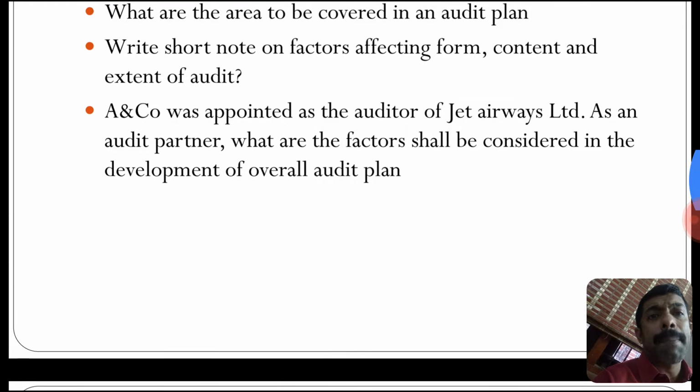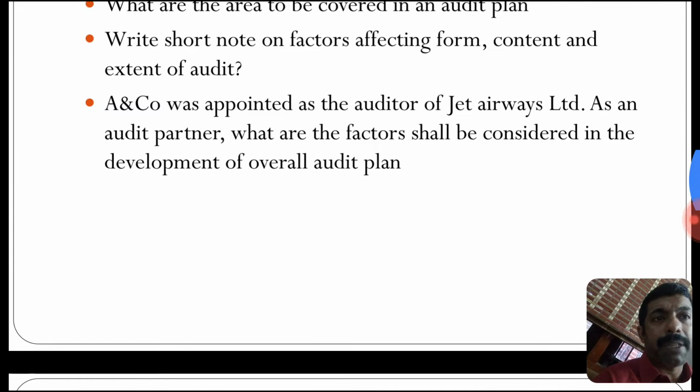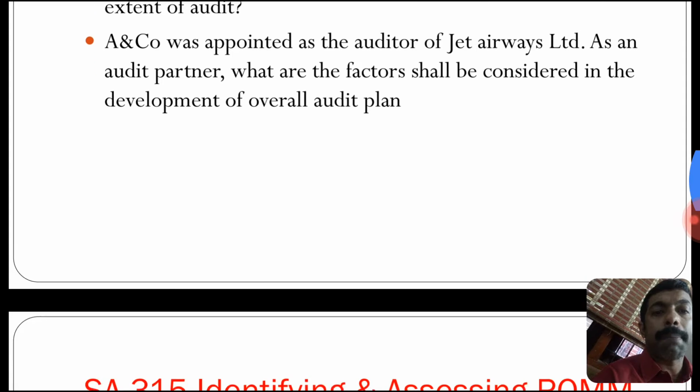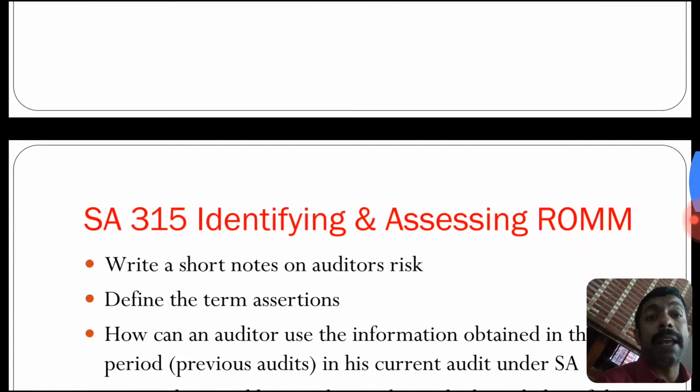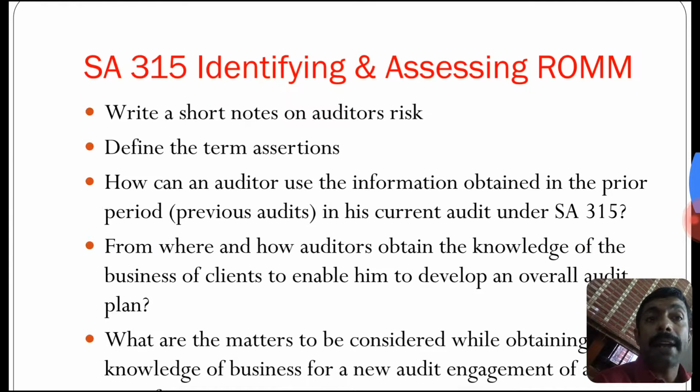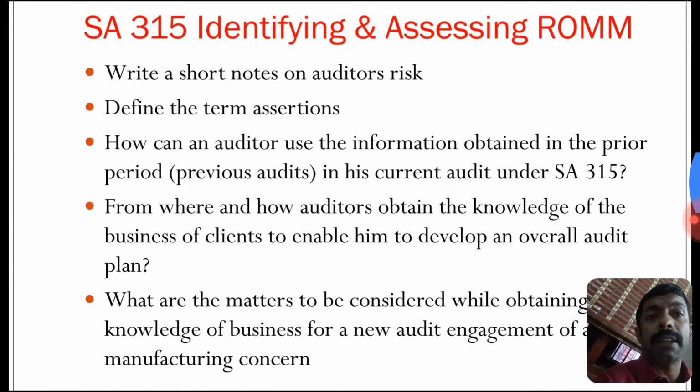A and Company was appointed as auditors of Jet Airways Limited. As an audit partner, what factors shall be considered in developing an overall audit plan? SA 315, very important, identifying and assessing risk of material misstatement. Write a note on auditor's risk. Define the term assertion.